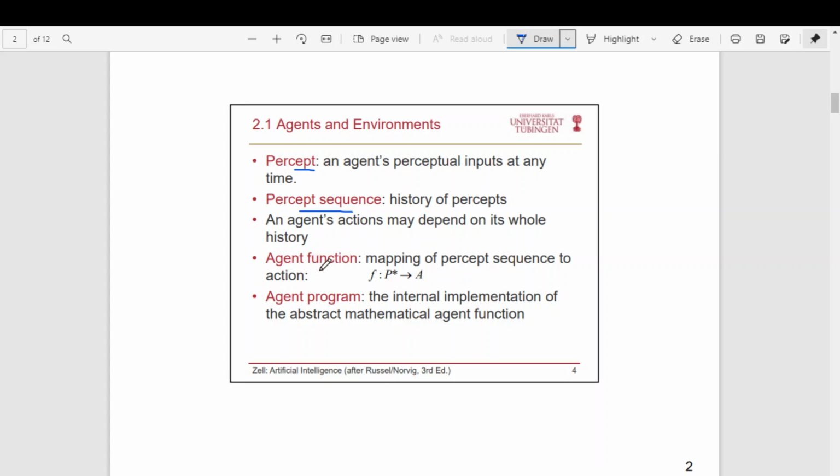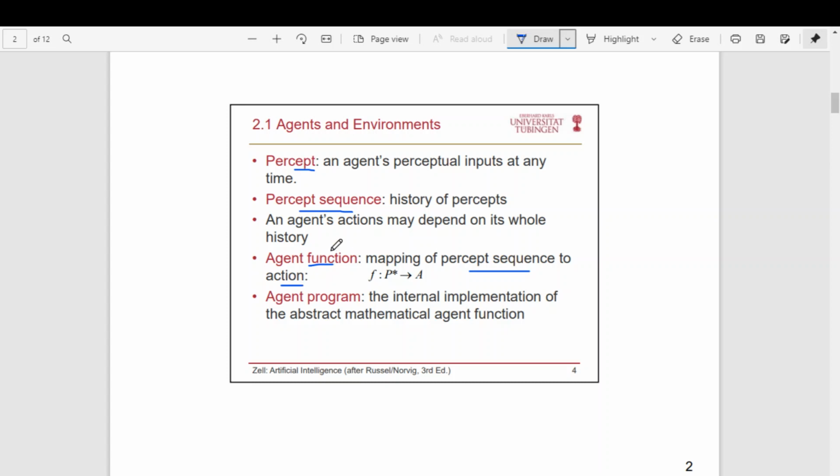And what is an agent function? An agent function is something which maps the percept sequence to an action. It can be either percept or percept sequence, that depends on the type of the problem. So given this percept sequence, what is the best action the agent can do? That is what is called the agent function.